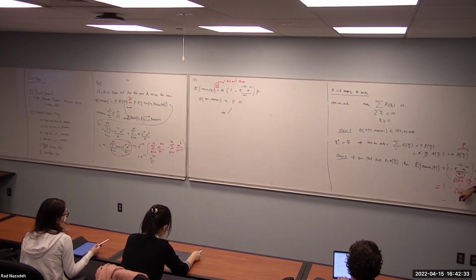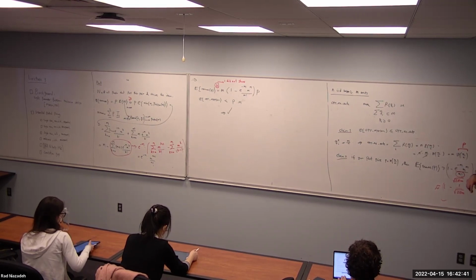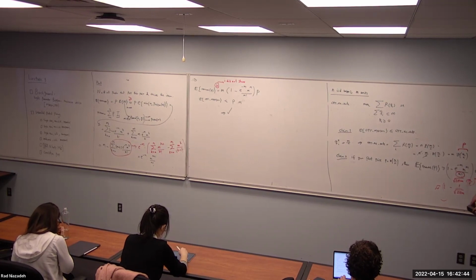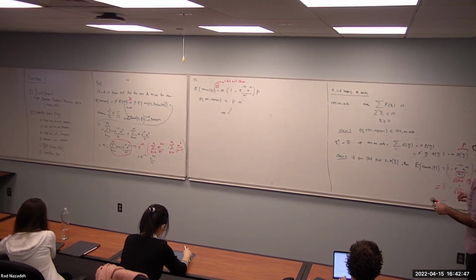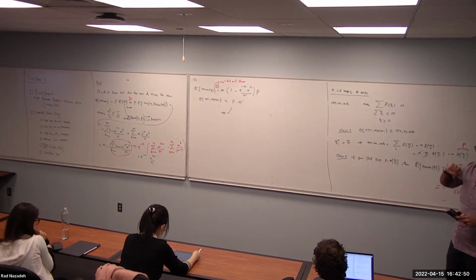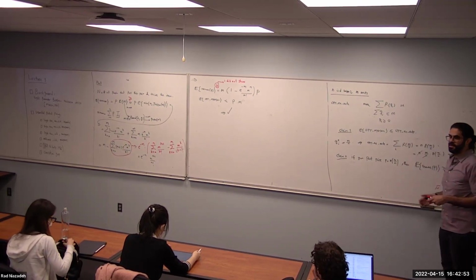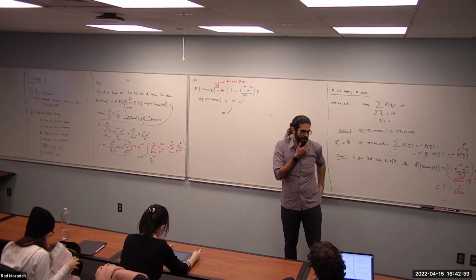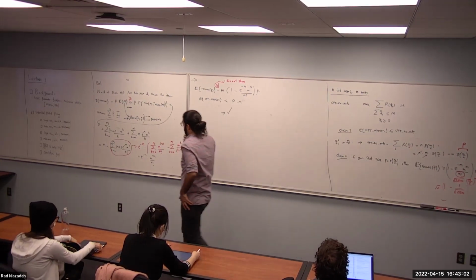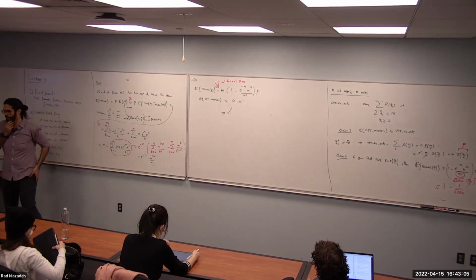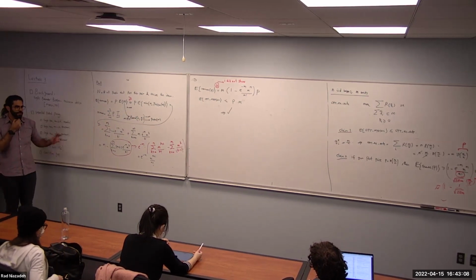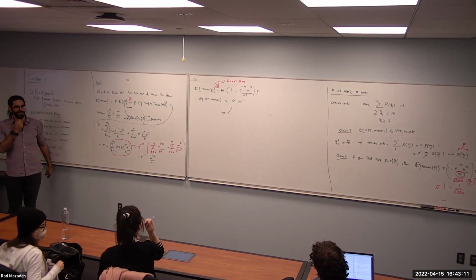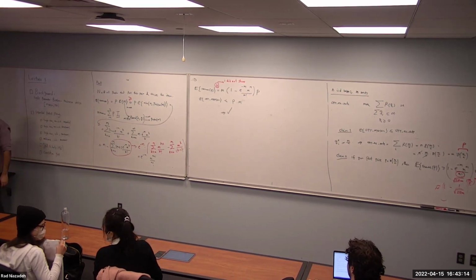You can make this constant slightly better. There are two follow-up papers that actually try to make this constant better for both iid and non-iid. I have posted the link to those papers on the Canvas site as well, but in the interest of time, we are just going to stick to the simpler version. And that's it. What's the rate for non-iid multi-unit? It's the same thing. It's basically order 1 over square root m, but through a much more complicated argument. That's the magician algorithm that I mentioned at some point. And in my dreams, I wanted to teach it in this course.